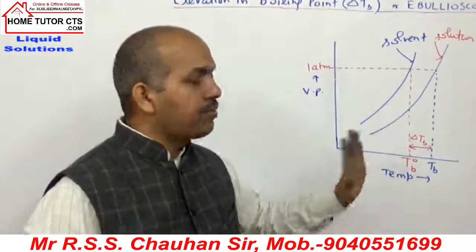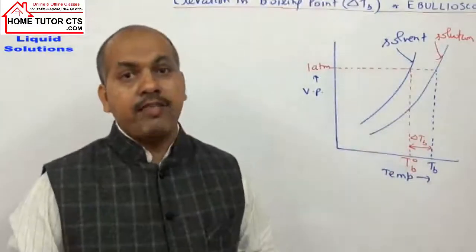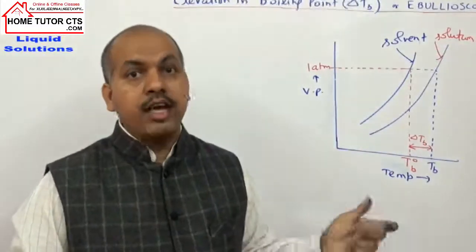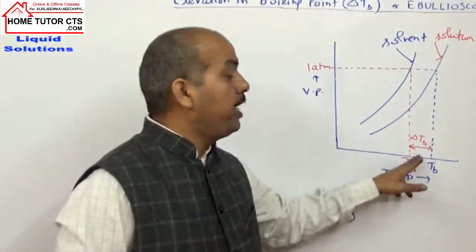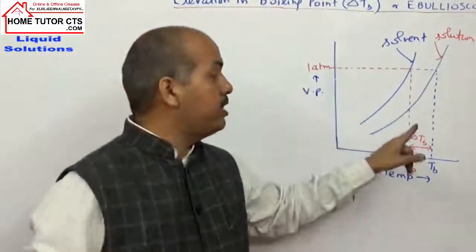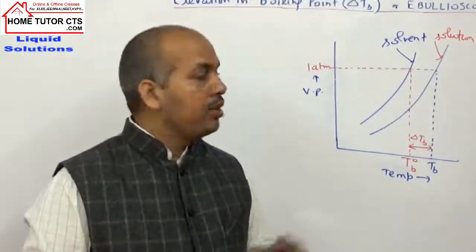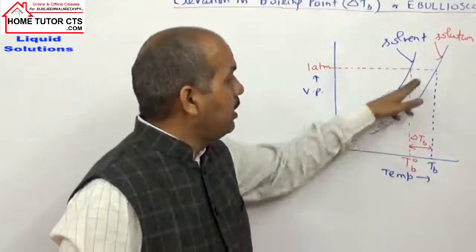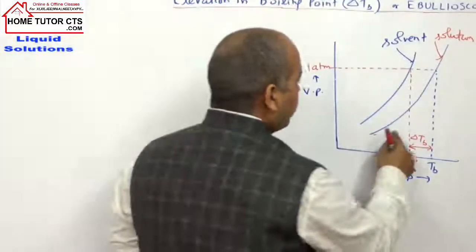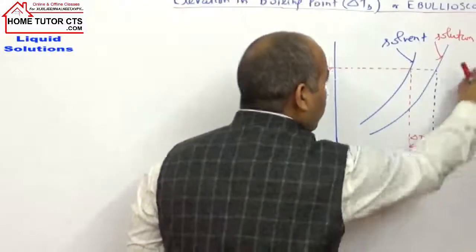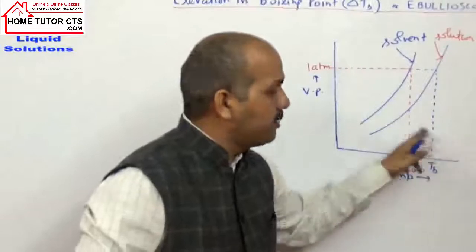And you can see from the graph clearly that compared to the pure solvent, a solution has a higher boiling point. That is called elevation in boiling point. How much higher is delta TB? If we add more and more solute, the solution has lower and lower vapor pressure, so we can have the graph this way or the other way. So the elevation part will also keep on increasing.